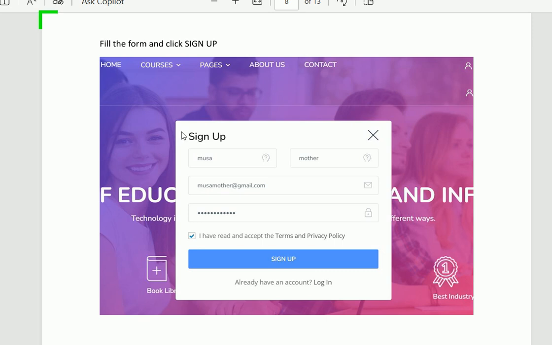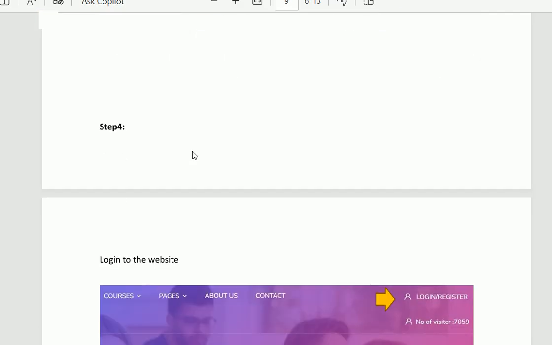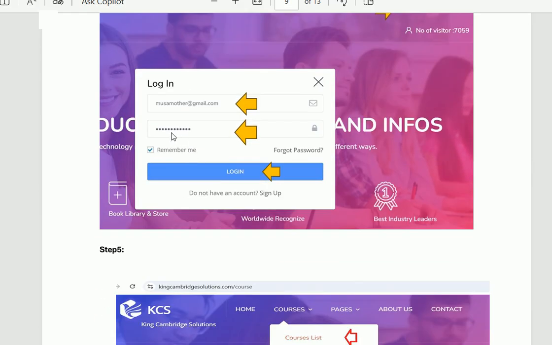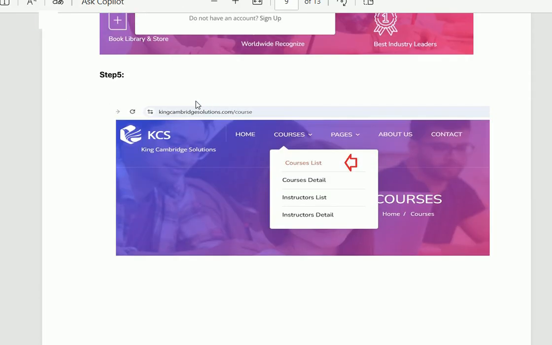Provide your email credentials and click on the sign up. After that, you will automatically log into the website to download the solution of all the papers. You can also give it manually, like this one, user, password, and click on the login. When you click on the login, you will go to the courses, and after that, click on the courses list.